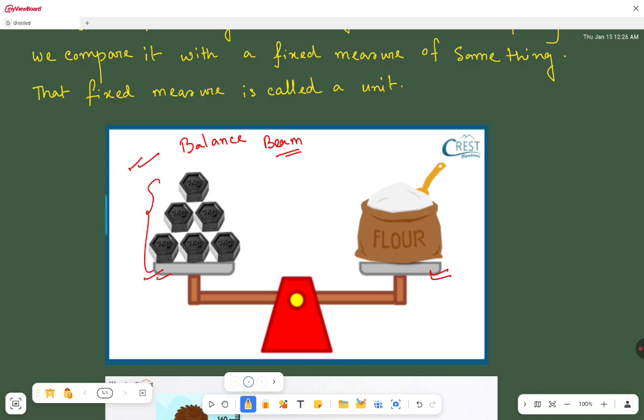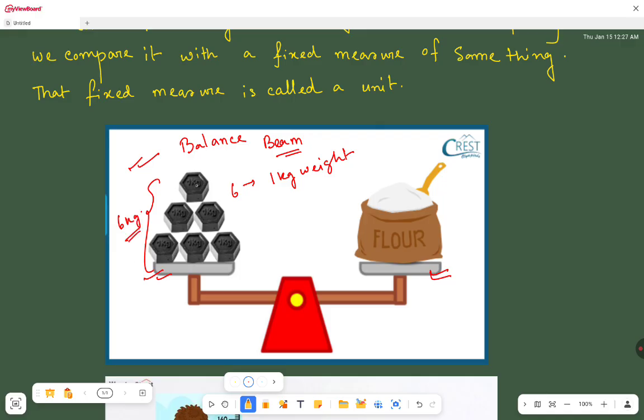Now how many standard weights are there? Here we have 6 one-kg weights. Each weight is 1 kg, so 6 such weights are there. That means here we have a total of 6 kg of standard weight.